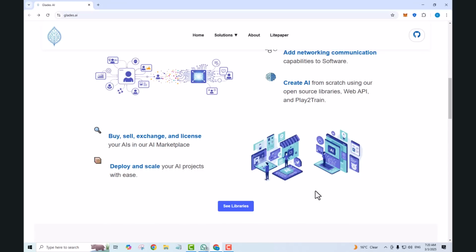So buy, sell, exchange, and license your AIs in our AI marketplace. Deploy and scale your AI project with ease.